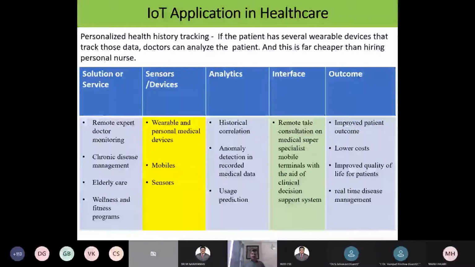What is the outcome when I implement IoT for the patient tracking system? Improved patient outcome, and with lower cost I can manage the system, because nowadays there are poor people who cannot afford it. In that case, IoT is going to play the key role. They can take suggestions from experts in different corners also. Improved quality of life for patients also; their lifestyle can be improved, and there is a real-time disease management system. So they can maintain real-time management information, and by that I can take the next step easily.